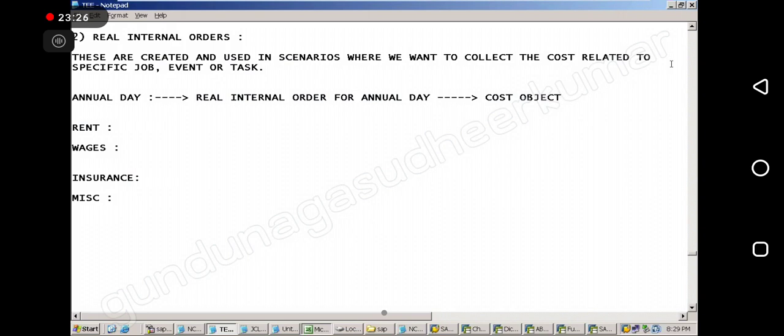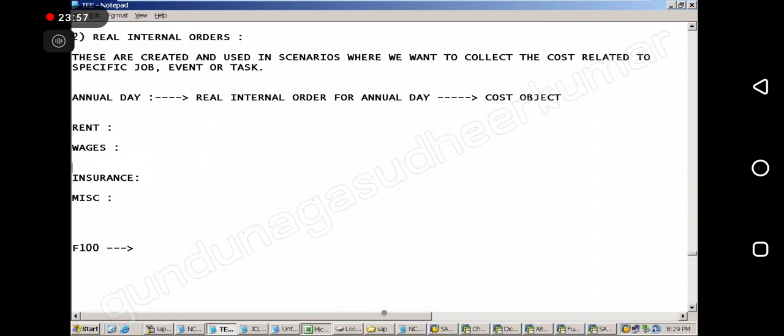But the second point is, even if I want to collect in one cost center F100, the problem is that the normal expenditures that are happening for F100 will also be added to the annual day expenses. You understand? So then how do I know I am spending for annual day? Not possible, no?